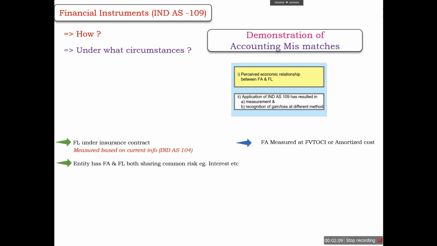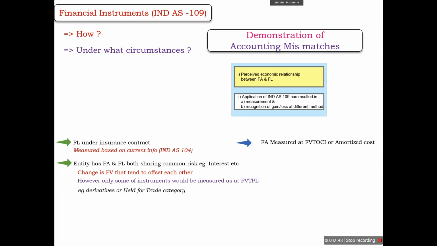Another example is if an entity has financial assets and financial liabilities that share a common risk, for example interest rate. Because of this risk, there is a change in value and that offsets the impact of the financial assets and financial liabilities. However, out of this group, only some of the instruments are measured at FVTPL. So in this case, we have the option to measure the financial assets and financial liabilities both at FVTPL.